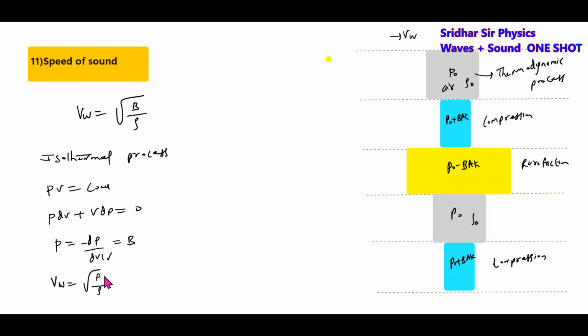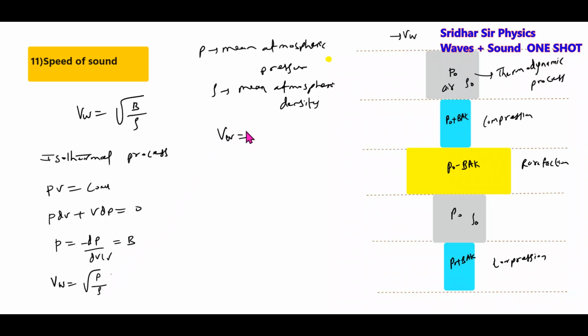Where P will become mean atmospheric pressure, rho will become mean atmospheric density. So when we calculate, this is coming around 310. But practically, how much is the speed of sound? 340 meters per second. There was some difference. So Newton just left it here.